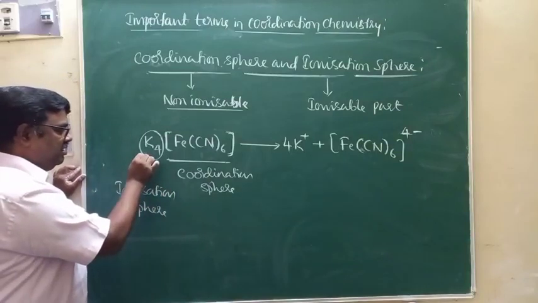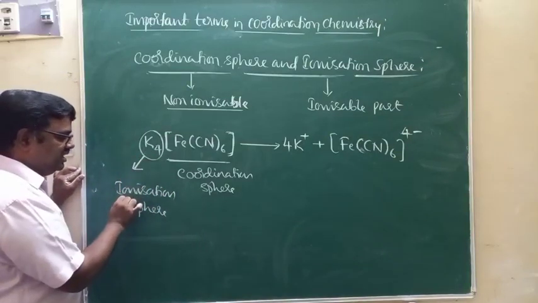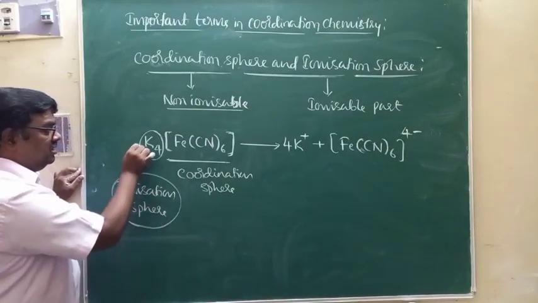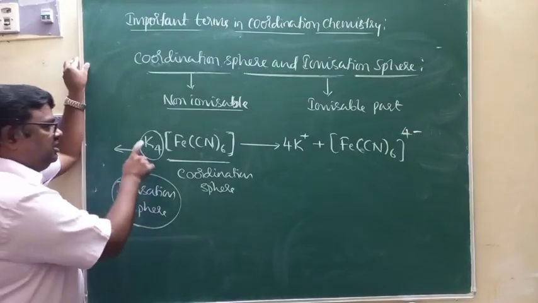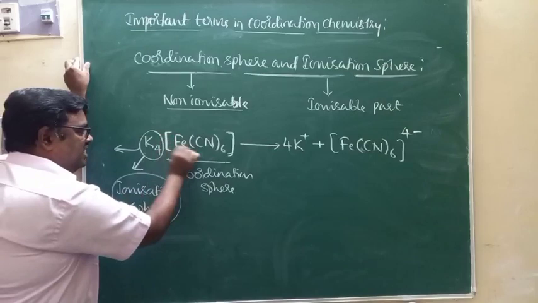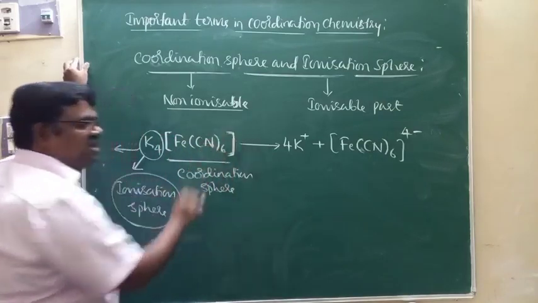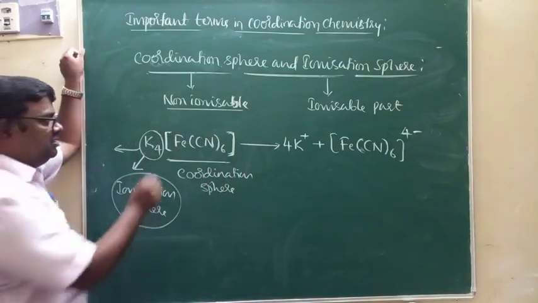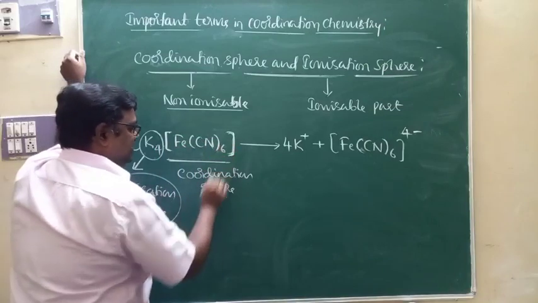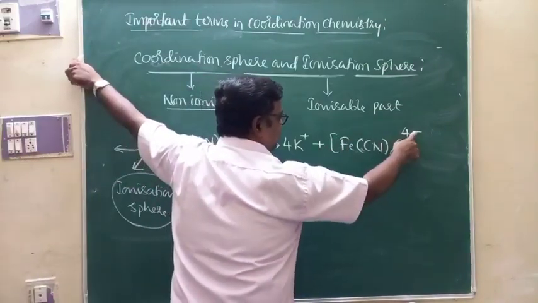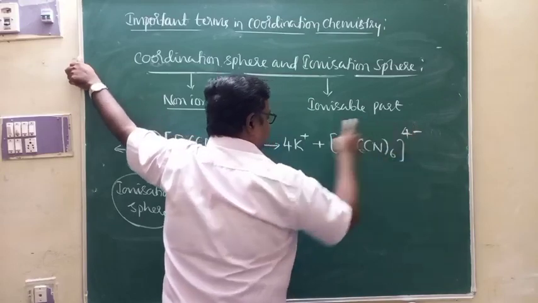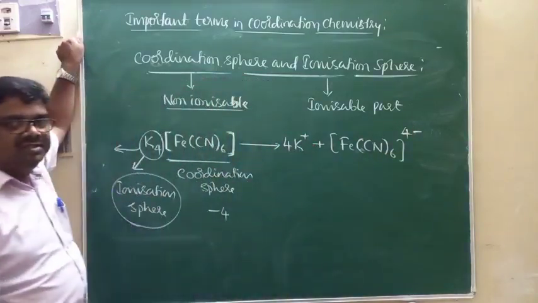The components present in the ionization sphere are also called counter ions, because these ions balance the charge possessed by the coordination sphere. The total charge of this coordination sphere is -4. That will be balanced by 4K plus ions.